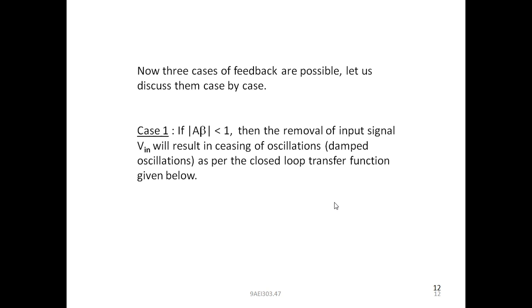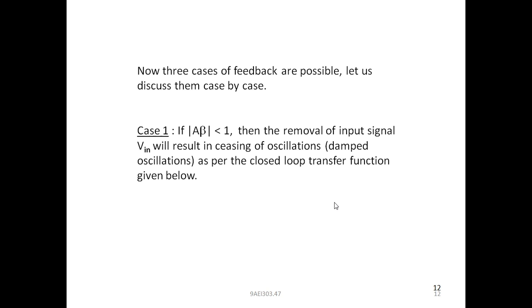In order to get the absolute, positive value. Mod A beta, the product of the amplifier's gain and the feedback circuit's gain, in absolute value is less than 1. What is 1? That is unity.